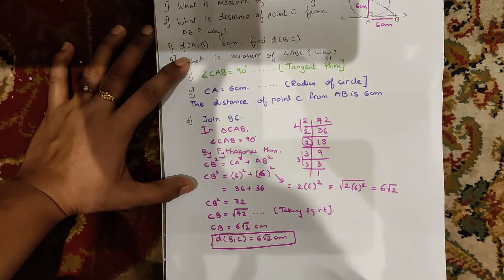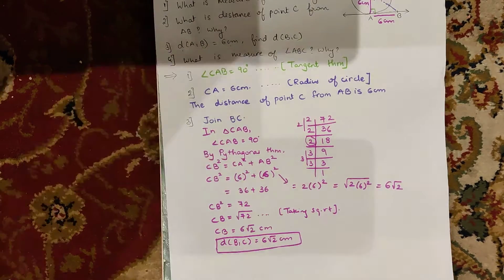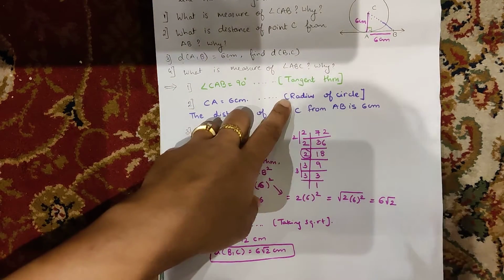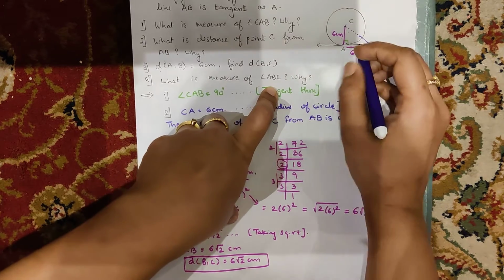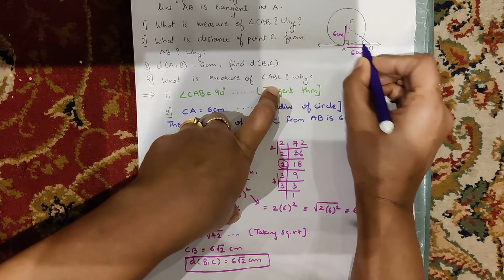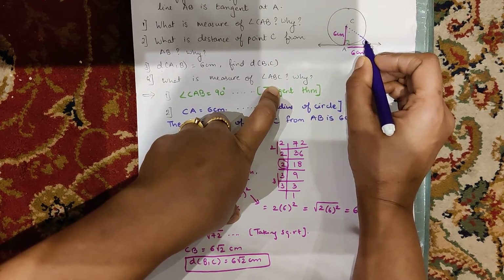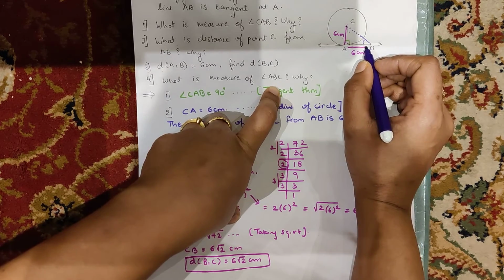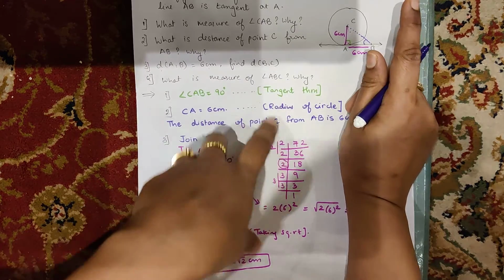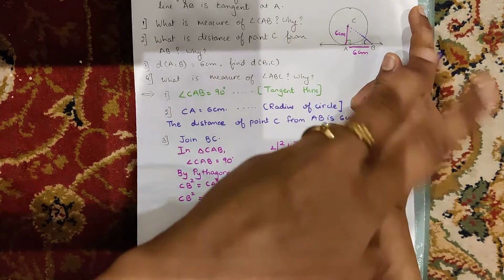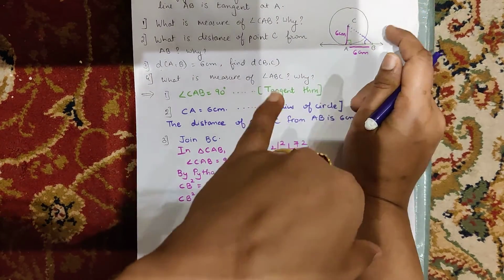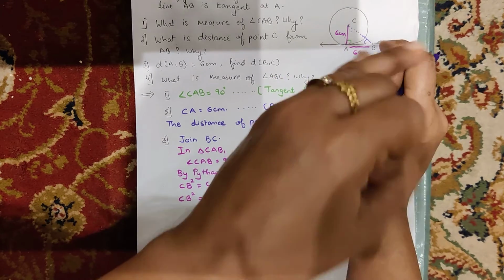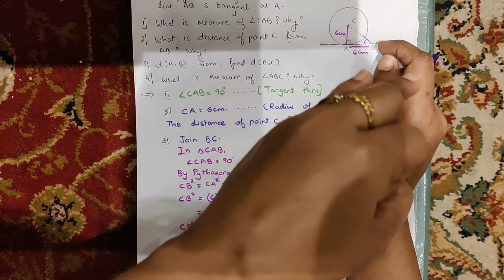Okay children, now our last question is what is the measure of angle ABC. If you see ABC in the figure, this is our ABC. We need to find what is this angle. So you see that we have already done this in Pythagoras theorem. In the second chapter we saw the theorem of 30 60 90. If you all remember the 30 60 90 and the theorem of 45 45 90, we remember that theorem.